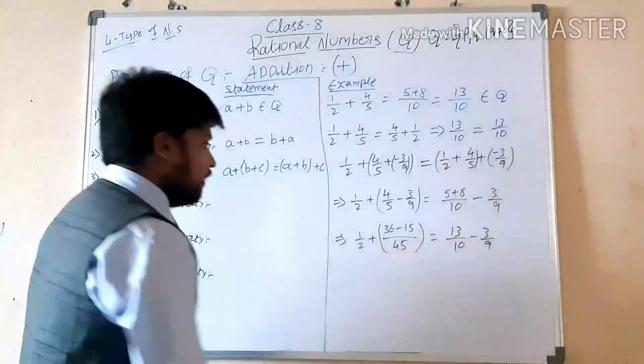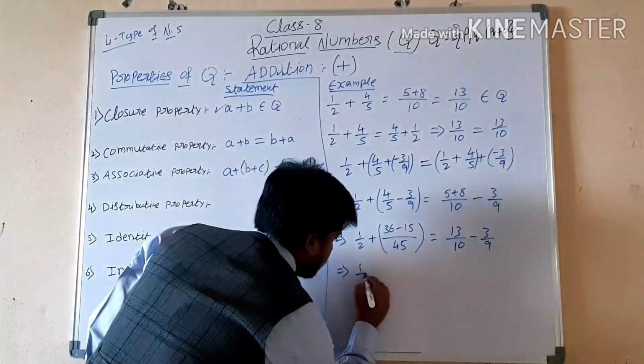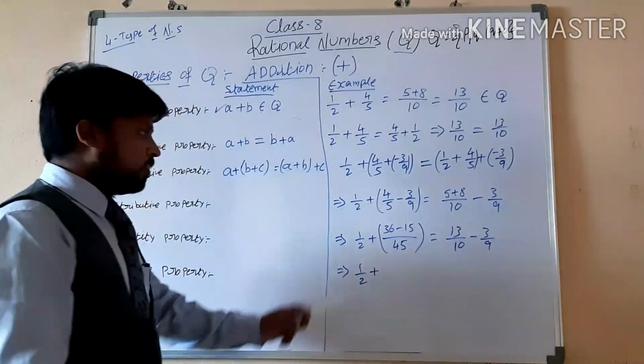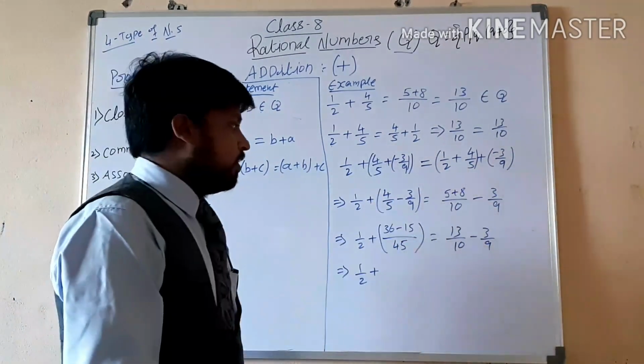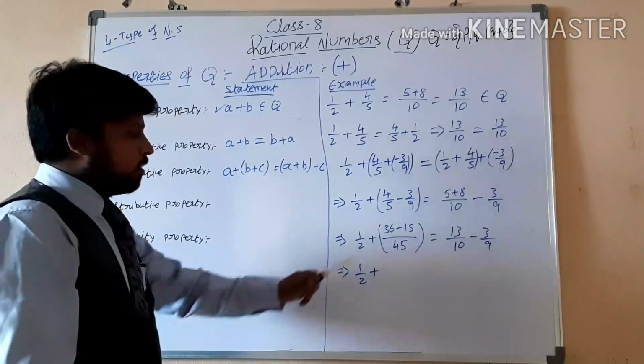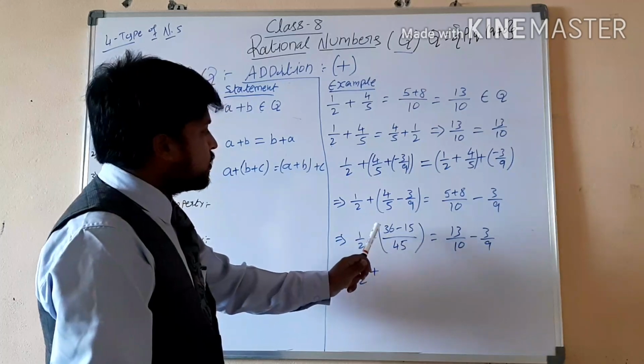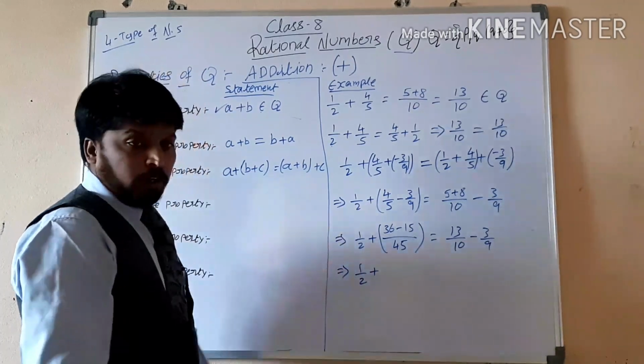Now the next step: 1 by 2 plus, 13 minus 15, sorry, 36 minus 15. How much is 36 minus 15? 36 minus 10 is 26, 26 minus 5 is 21. Right?